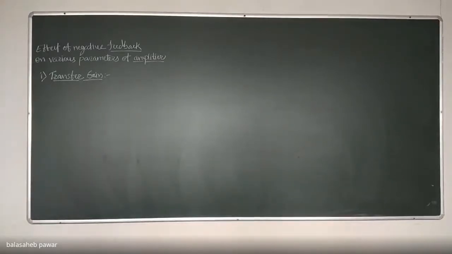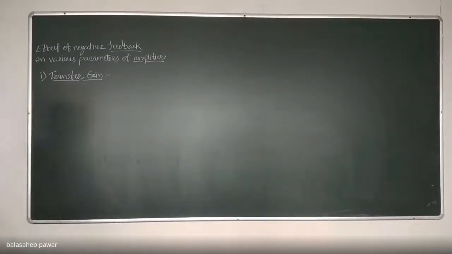Is there improvement in that particular parameter, or does it degrade or decrease? That comparison with and without feedback, we will perform, and mathematically we'll try to prove it. So the first one is transfer gain.